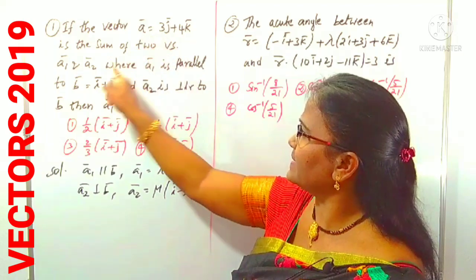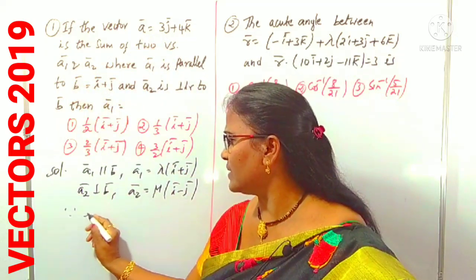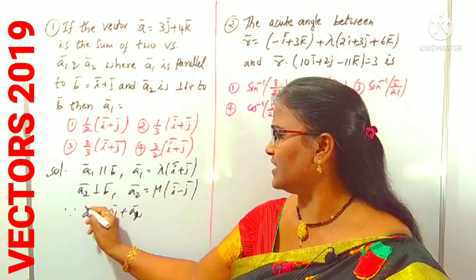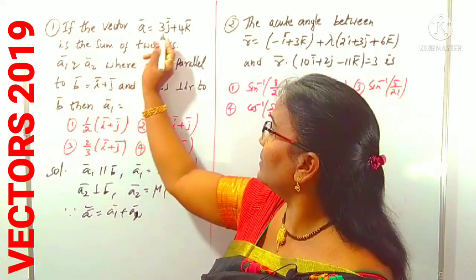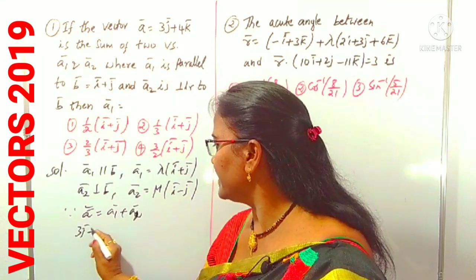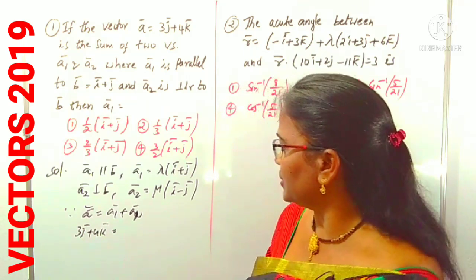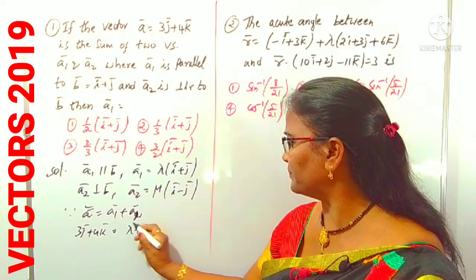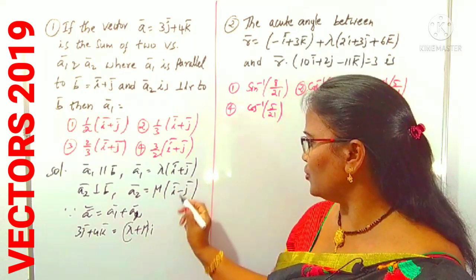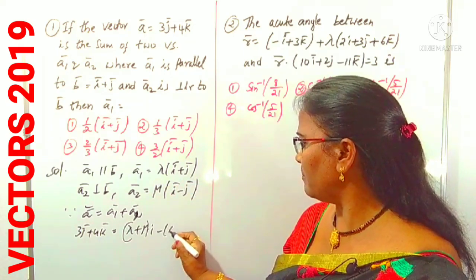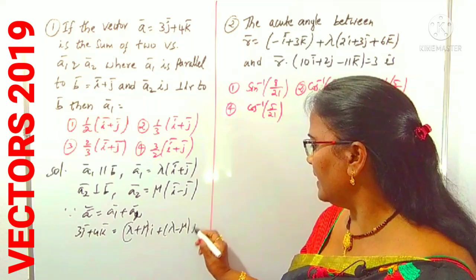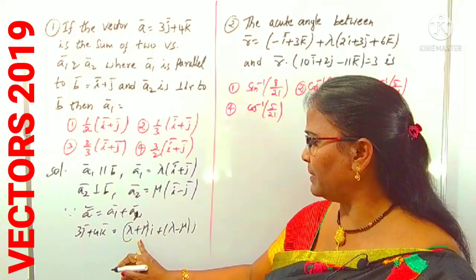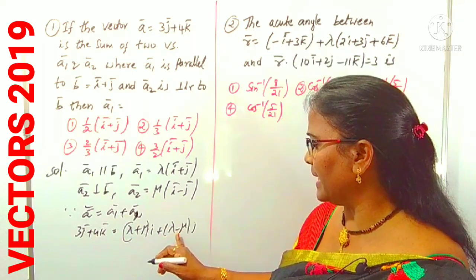Now we can write the given condition: a is the sum of a1 and a2. Given that a equals a1 plus a2, where a is 3j plus 4k, equals a1 plus a2. What is the sum of these two? Lambda i plus mu i is lambda plus mu of i, with the j coefficient lambda minus mu. Like that we can separate the i, j terms. So 3j plus 4k equals lambda plus mu i plus lambda minus mu j.